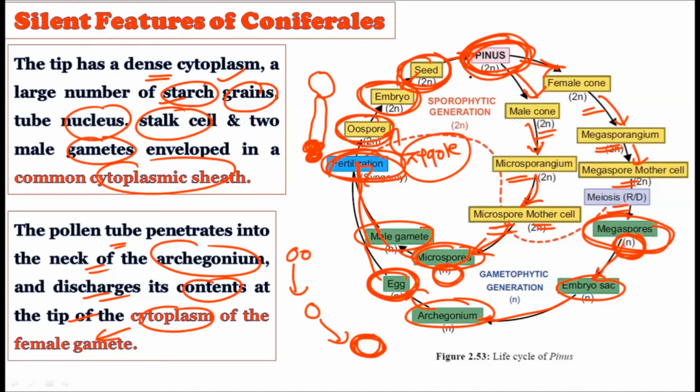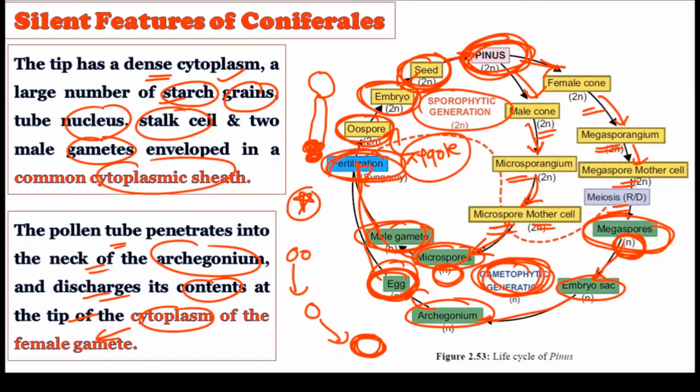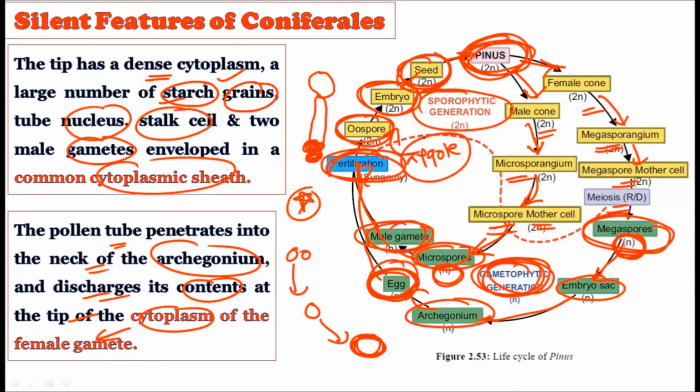The Pinus plant shows the sporophytic as well as gametophytic generation, but the gametophytic generation is very short. When the male gamete and the female gamete are formed, these represent the gametophytic generation, while the sporophytic generation is the main dominant generation. So we are discussing the reproduction in Pinus, and how there is a small gametophytic generation and a large sporophytic generation. We have seen the sporophytic generation is always diploid, while the gametophytic generation is always haploid.